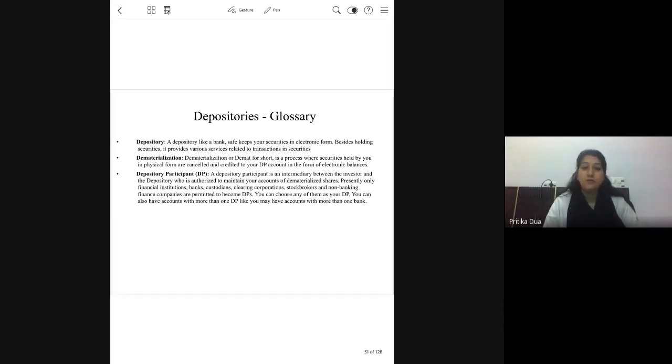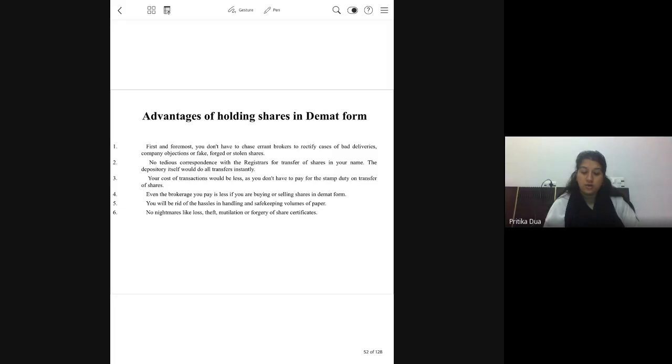Okay, then advantages of holding in DMAT form, as already discussed multiple times. It is safer to handle the shares in electronic form, no risk of losing them, no forging risk, no spoilage risk, and no stamp duty to be paid on transfer of shares. Though obviously buying and selling of shares involves a brokerage cost.